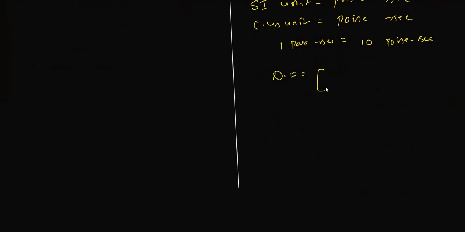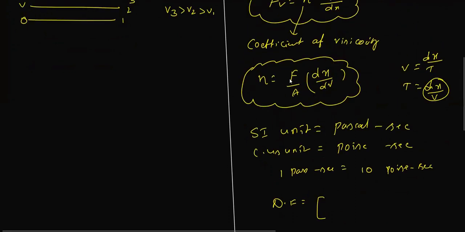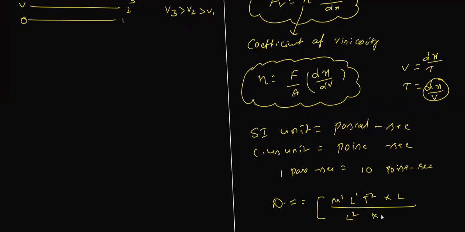So first, from this formula, pressure into dx by dt, that is F by A into dx by dv. F is nothing but M power 1, L power 1, T power minus 2. dx is nothing but L, divided by area, which is L power 2, into dv. Velocity is L power 1, T power minus 1. L power 1 will cancel with L power 2, so L goes to the denominator, meaning L power minus 1. T power minus 1 goes to the denominator, meaning T raised to plus 1. T power minus 2 with T power 1, so T raised to minus 1 remains here.